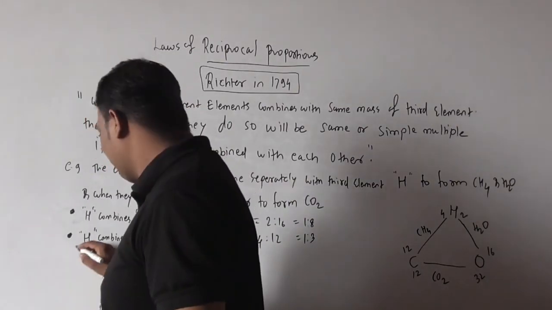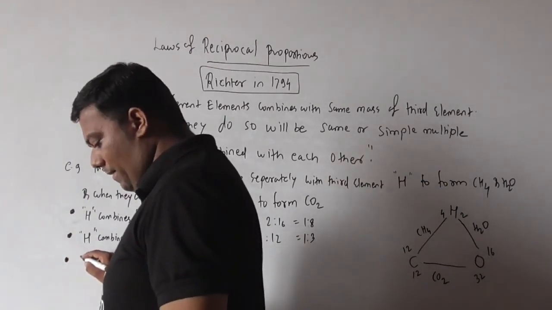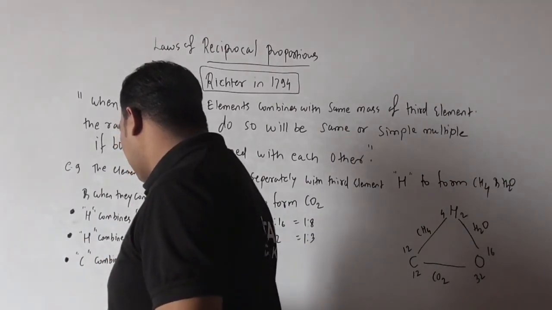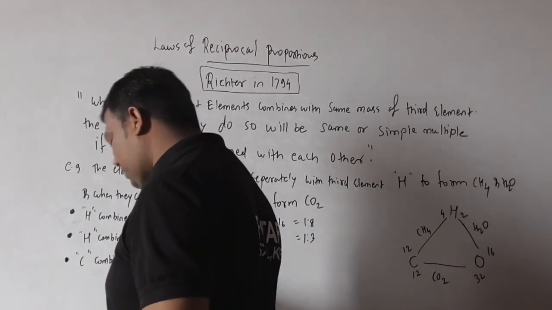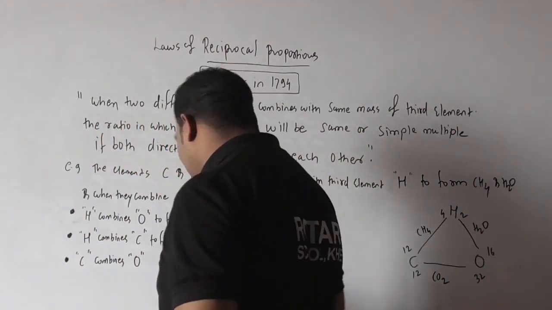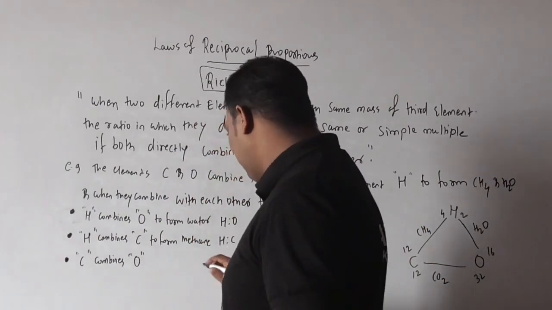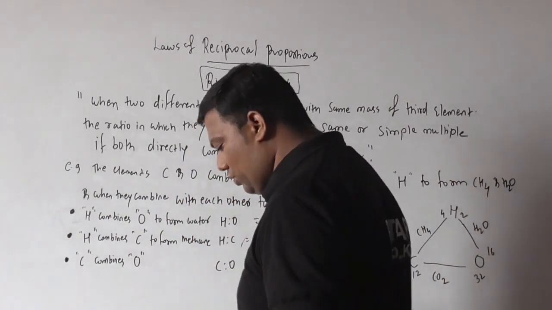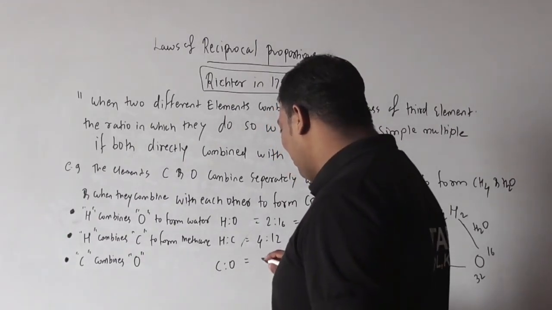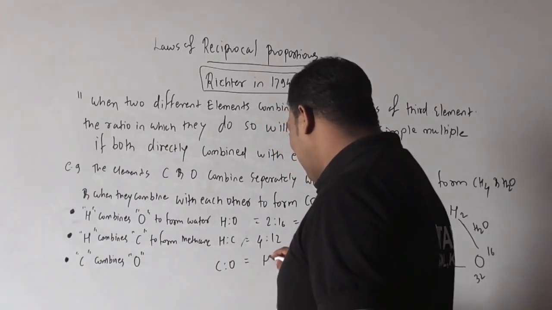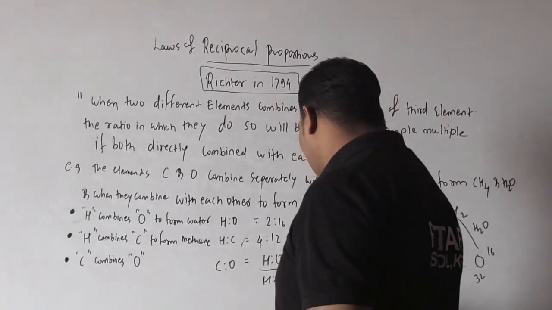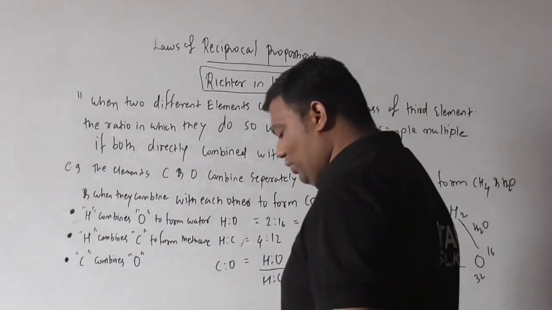Now third, when carbon and oxygen react with each other, separately with the third element, carbon combines with oxygen to form obviously CO2. The overall ratio, hydrogen to oxygen and hydrogen to carbon, gives 3 to 8.